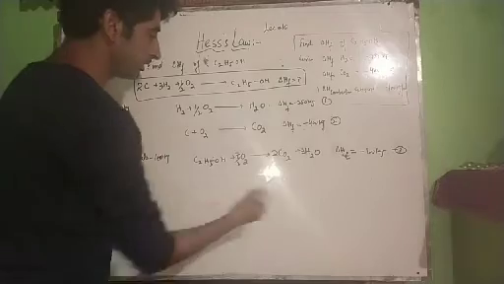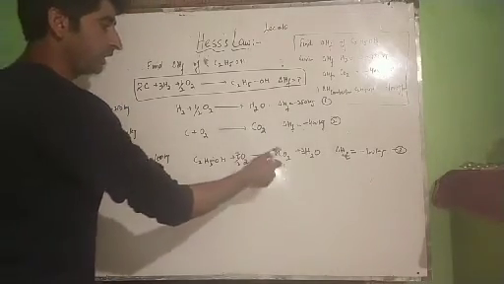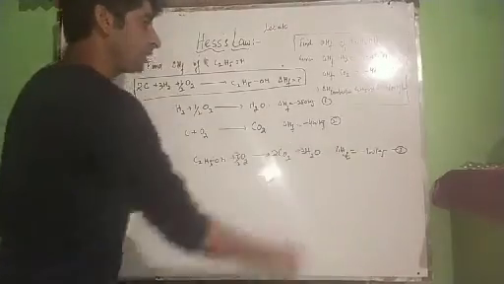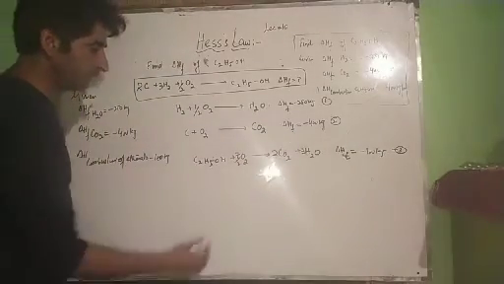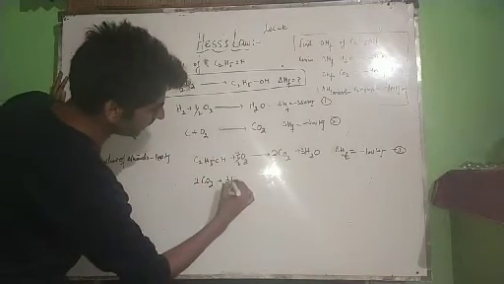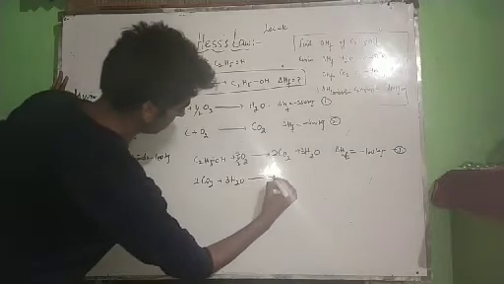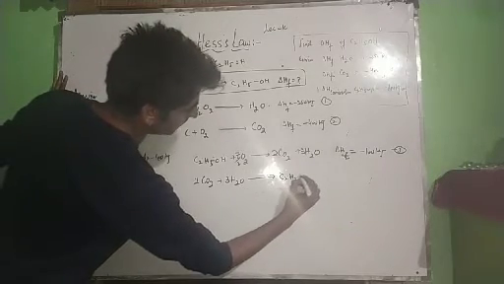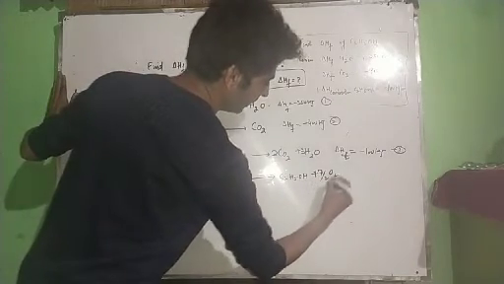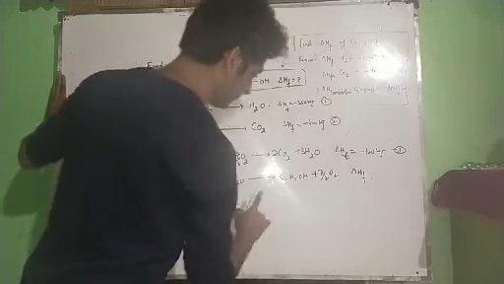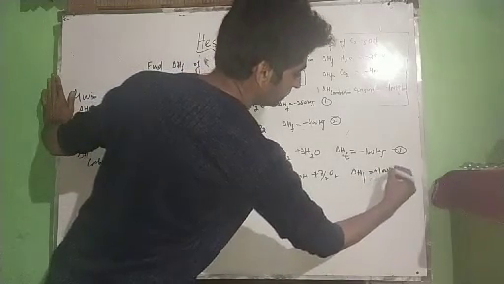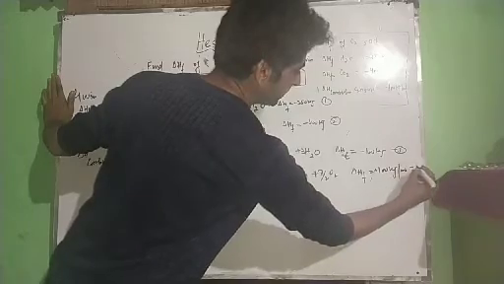Now reverse this equation. I can write this equation in backward direction. Then the only thing I have to change is this minus sign into plus. Had it been plus, then it has to be changed into minus. Now reverse this equation: twice carbon dioxide plus 3 times water gives ethanol C2H5OH plus 7 by 2 oxygen. Now for this delta H of formation, it becomes heat of formation is equal to plus 100 kilojoules per mole. This is equation third.